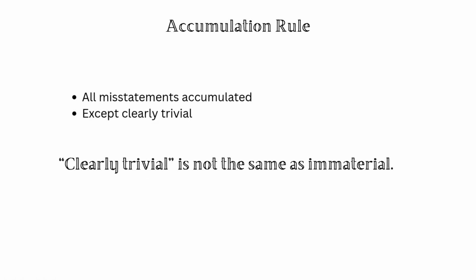ISA 450 requires the auditor to accumulate all misstatements identified during the audit. However, there is an exception. Misstatements that are clearly trivial do not need to be accumulated. It is worth noting that clearly trivial is not the same as immaterial. Rather, it refers to amounts that are so small that they would not affect decisions under any circumstances.